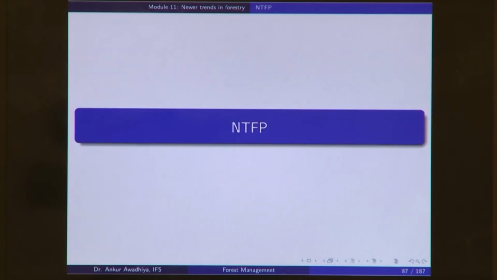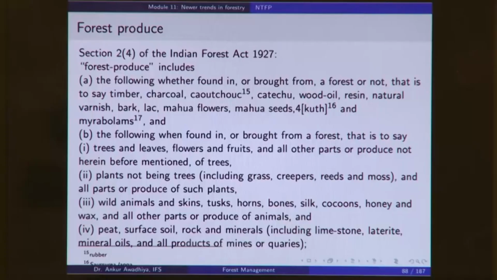So, let us begin with NTFP or non-timber forest produce. When we talk about a non-timber forest produce, we need to understand what is timber, what is forest produce. Essentially non-timber forest produce is that forest produce that is not timber. So, you subtract timber from the forest produce and you will get the non-timber forest produce. So, let us now look at what is a forest produce.